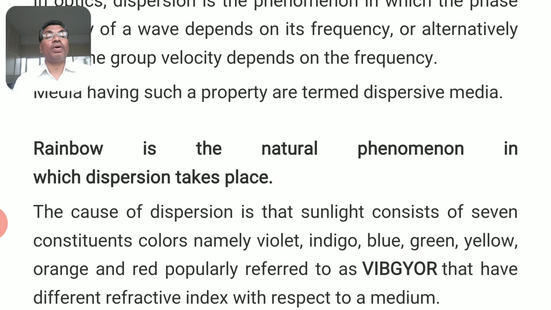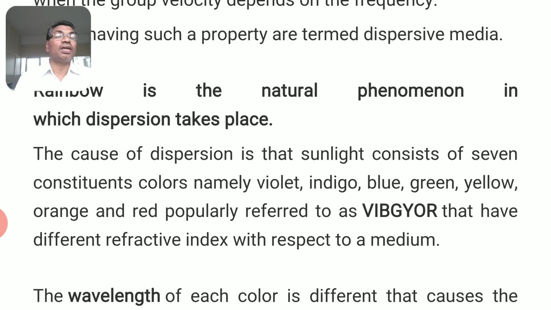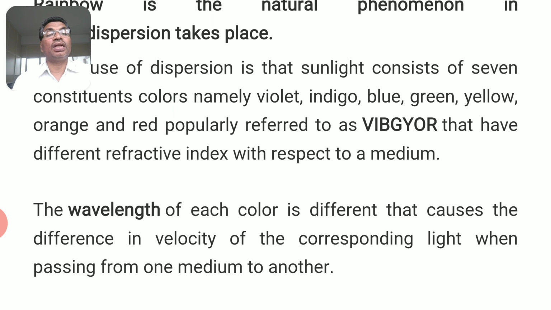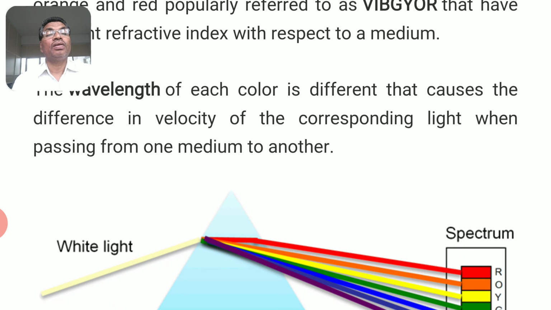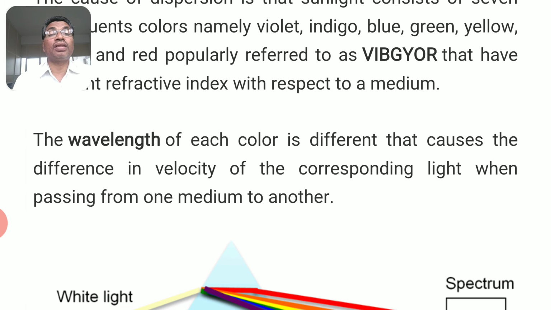You can see the white light. The cause of dispersion is that sunlight consists of 7 constituent colors, namely violet, indigo, blue, green, yellow, orange, and red, popularly referred to as VIBGYOR. Repeat: VIBGYOR, violet, indigo, blue, green, yellow, orange, and red, that have different refractive indices with respect to a medium. What is meant by the wavelength? The wavelength of each color is different.